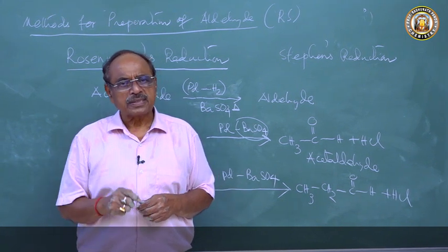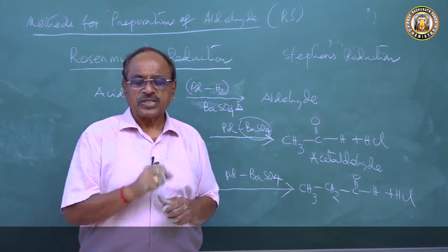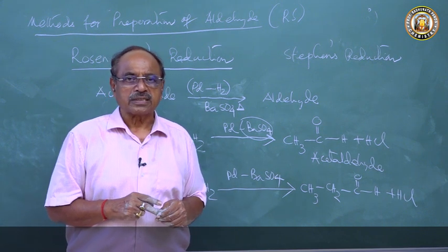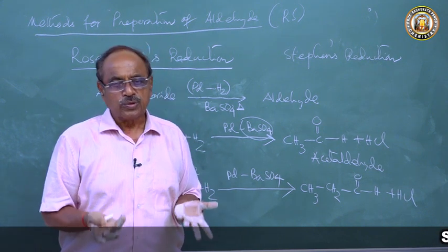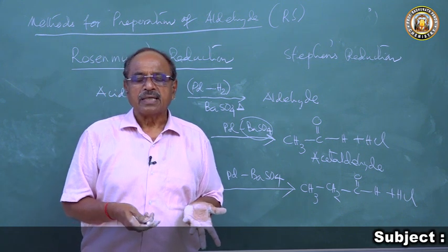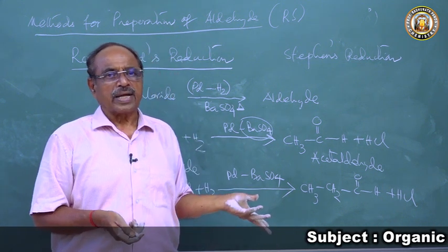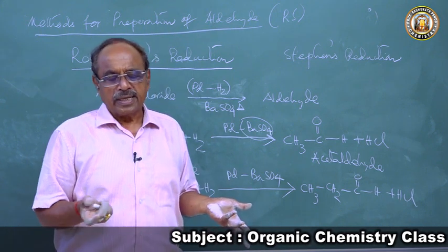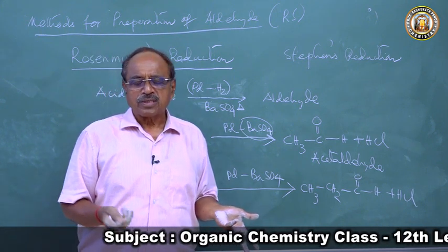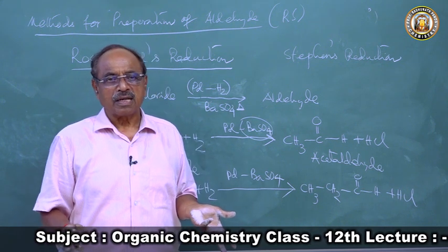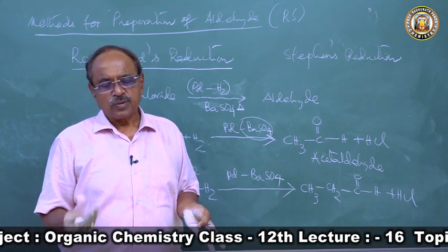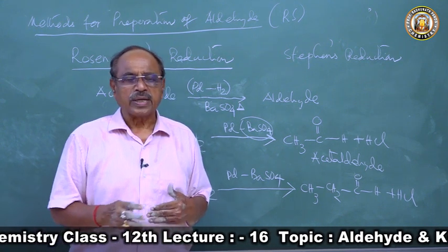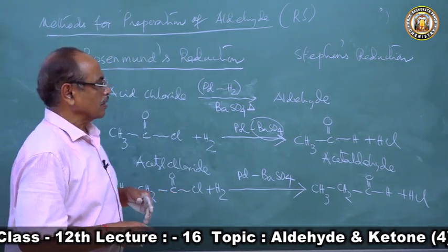So this is a very important reaction. You may get a question for this: a short note on Rosenmund's reduction. Rosenmund's reduction is used to prepare an aldehyde by reduction of an acid chloride. When an acid chloride is heated with hydrogen in presence of palladium supported by barium sulfate, it undergoes reduction to form the corresponding aldehyde. Acetyl chloride on reduction produces acetaldehyde.